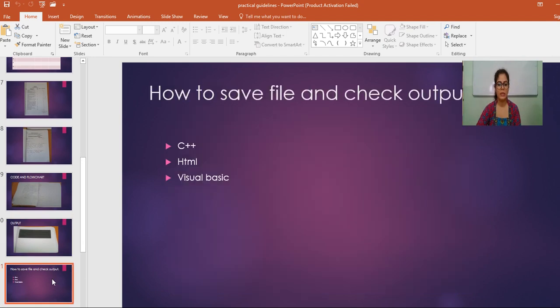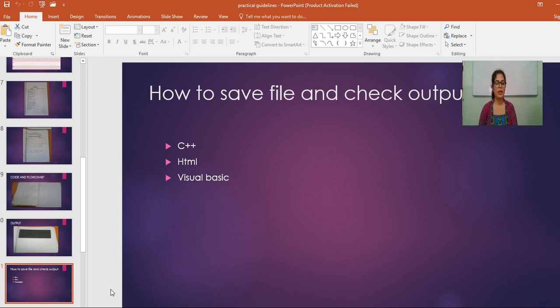Now the next thing is how you have to save your C++ program, and how you can get the source code of that file, and how you can check the output. Students, in case of C++, you do not have to type programs in Notepad to take the printout. Once you type the program in Turbo C++, you can easily get the source code of the C++ program. So I will show you how you have to perform this part.